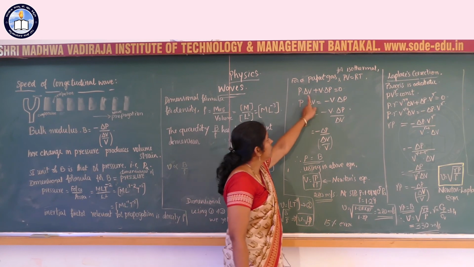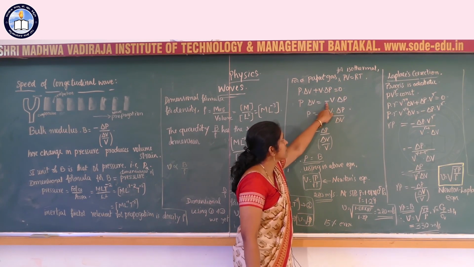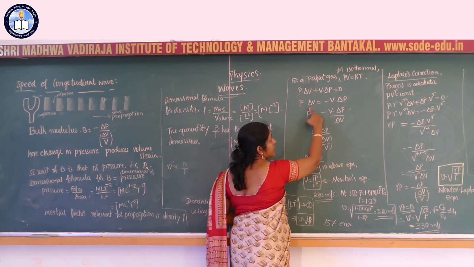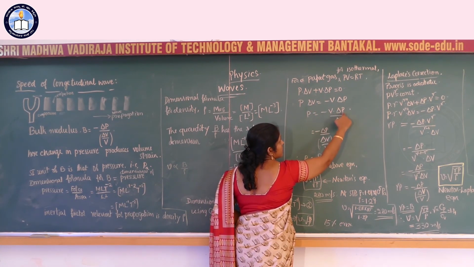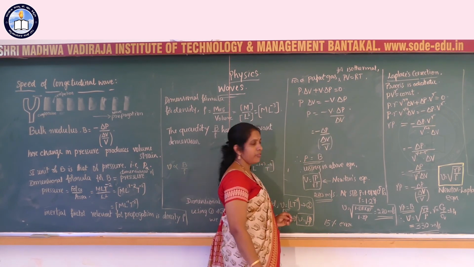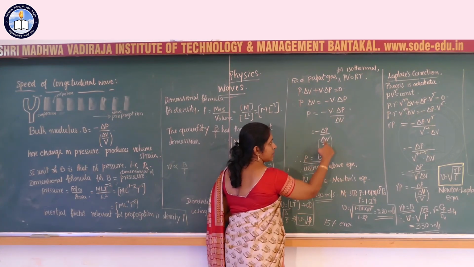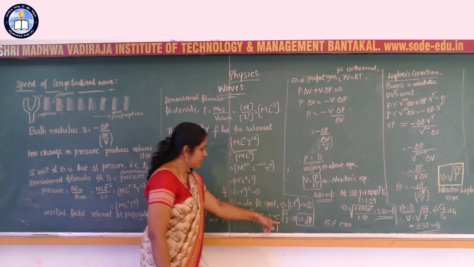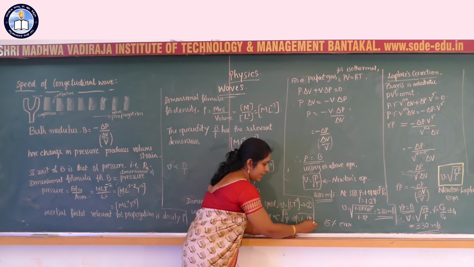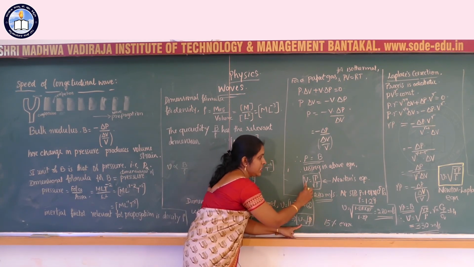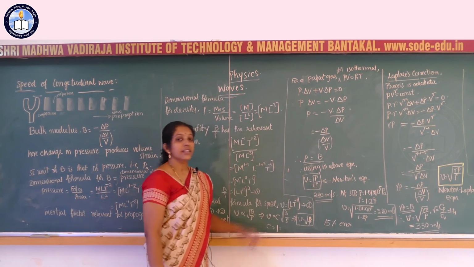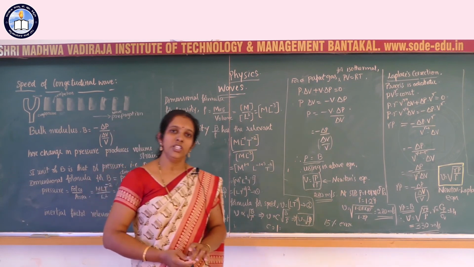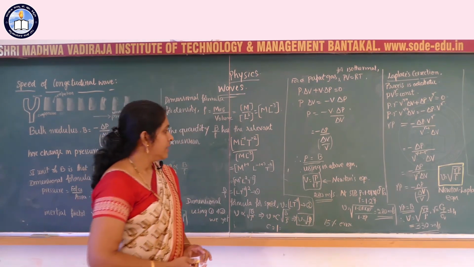P into delta V, take these two to the RHS, this becomes negative: V into delta P. Or P is equal to, rearranging the equation, minus V into delta P divided by delta V. This is nothing but the bulk modulus B, or P is equal to B. Using this, with B as P, we get V is equal to the square root of P by rho, and this equation is called Newton's equation to find the speed of longitudinal wave.